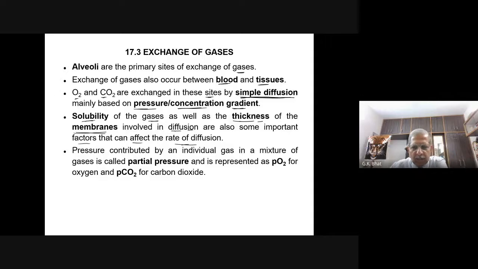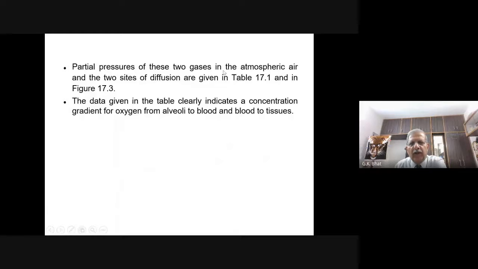Pressure contributed by an individual gas in a mixture of gases is called partial pressure. Whenever we breathe in air, in that air, the pressure of an individual gas, oxygen, is more important for us. It is represented as PO2 for oxygen and PCO2 for carbon dioxide. Right? Partial pressure of these two gases in the atmospheric air and the two sites of diffusion are mentioned in table 17.1. Let us see this.